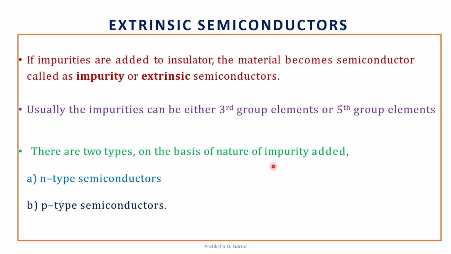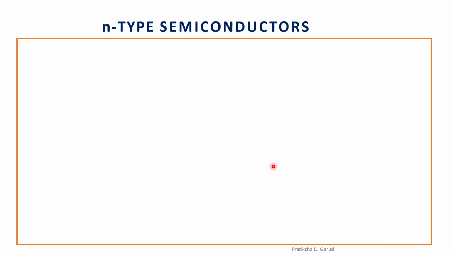So let's start with the first type of extrinsic semiconductor, that is N-type semiconductors. So what do you mean by N here? N stands for negatively charged electrons.